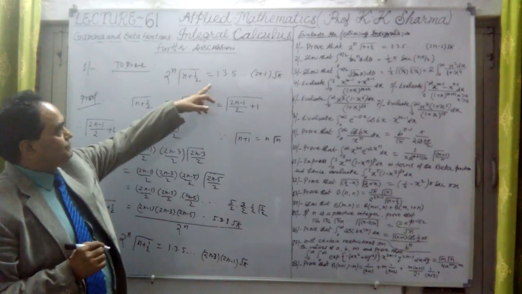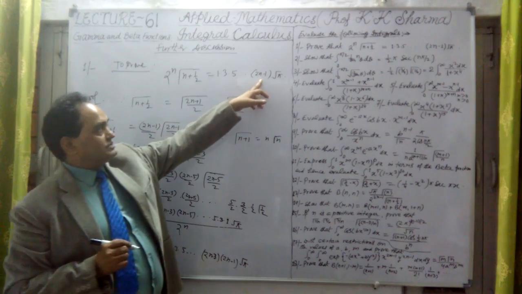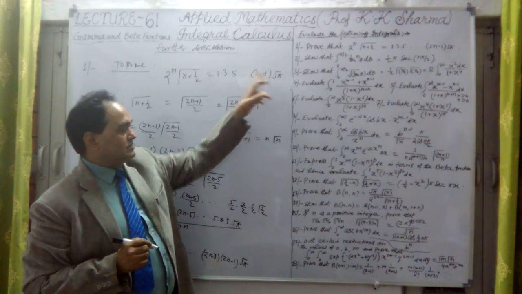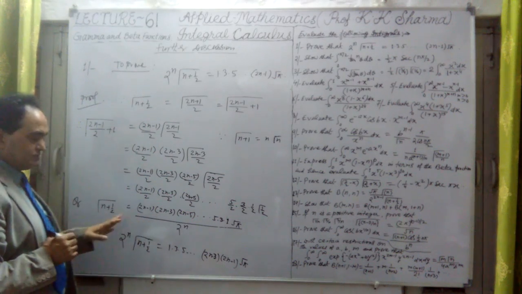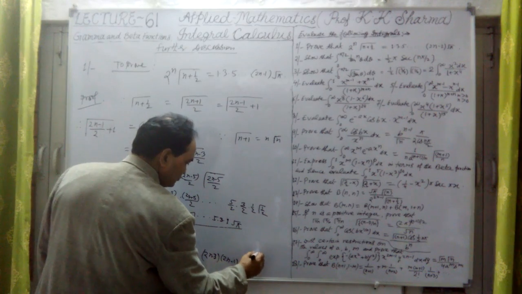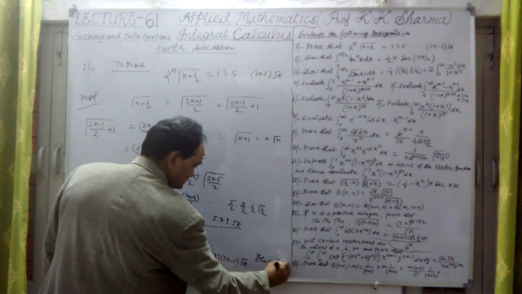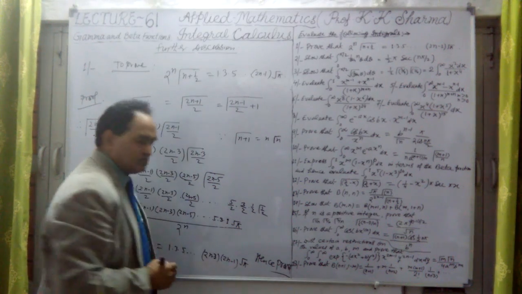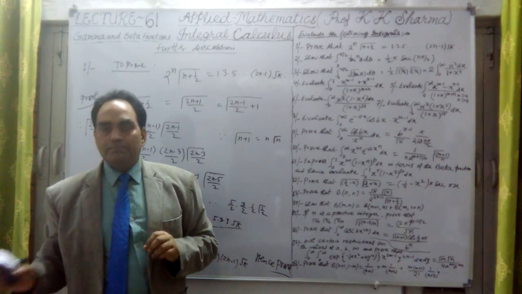This is the same value we have obtained; we have just cross multiplied. This is how we have obtained this answer, and this is the proof of the first question.